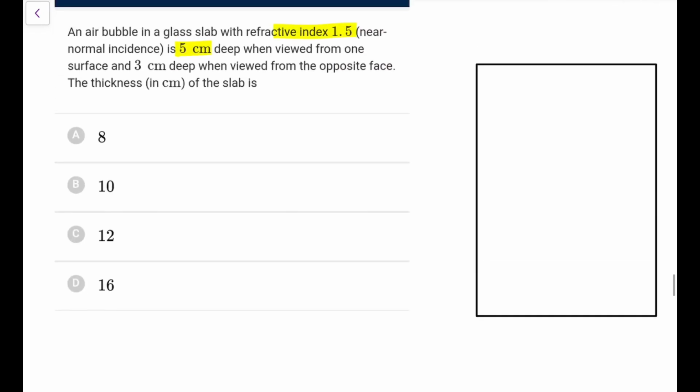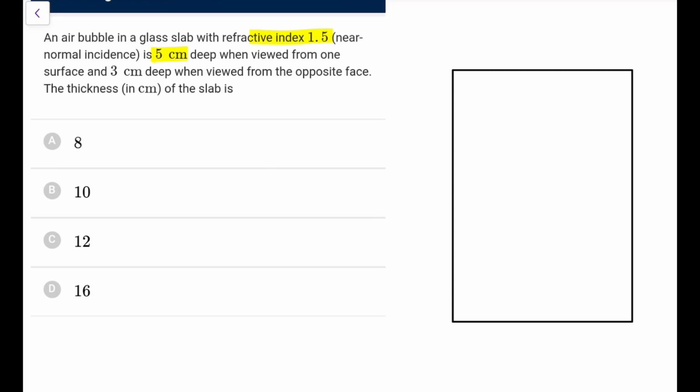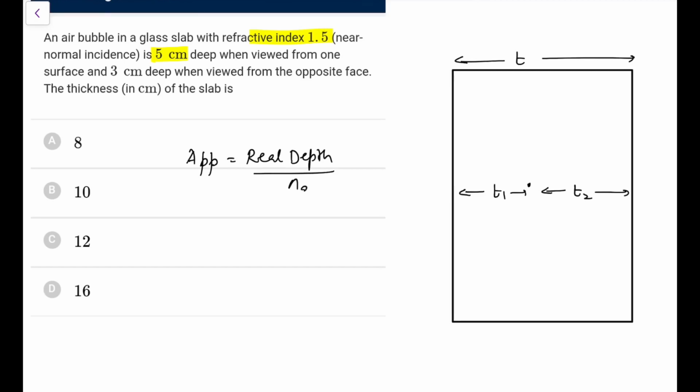Okay, let it be like this. So when viewed from one surface and from the opposite surface, let's say this thickness be T. Now let's say this is some air bubble here. Let it be T1 and let it be T2. So when viewed from here, we can say the apparent depth will be equal to real depth upon n12, that would be n of glass.